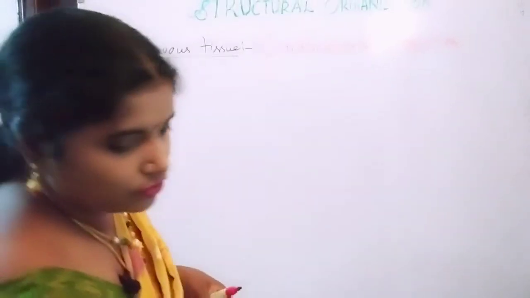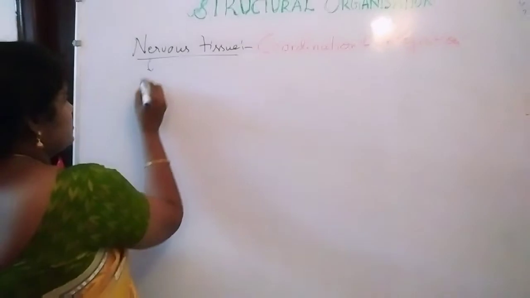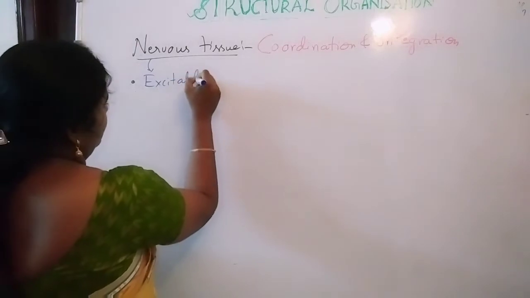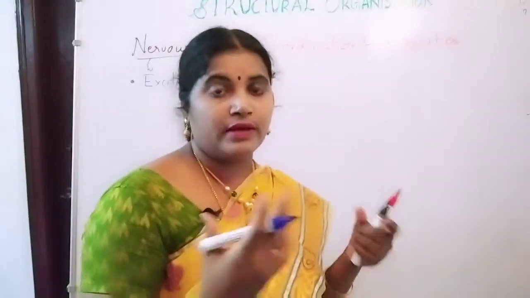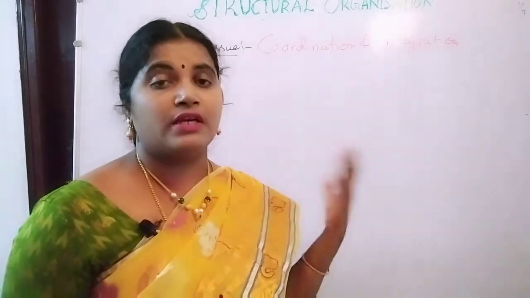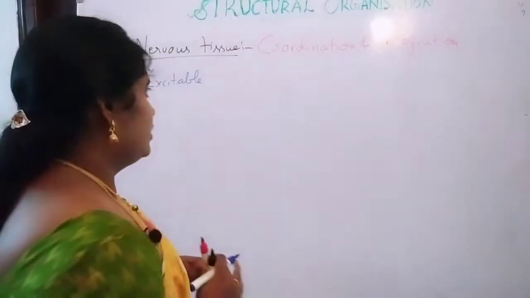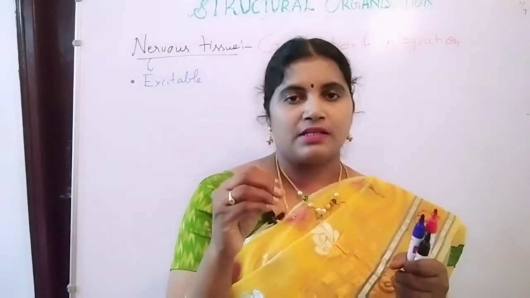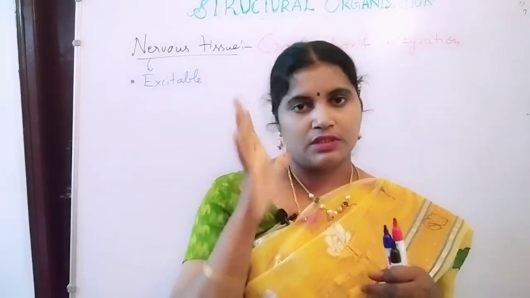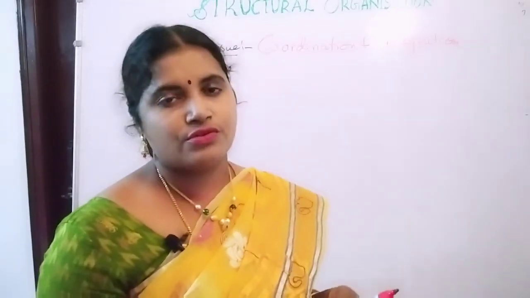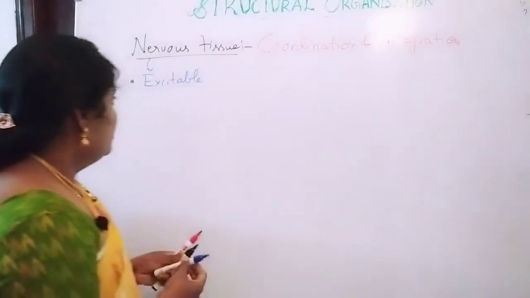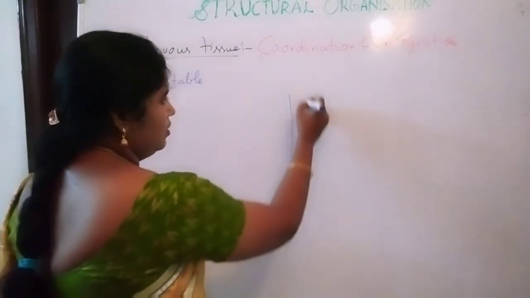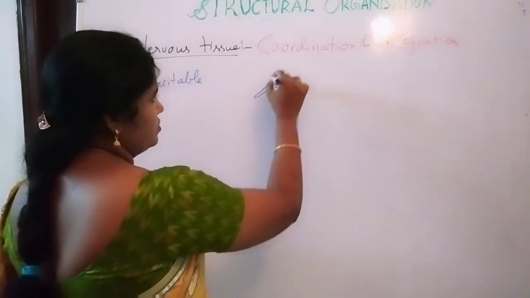So under the nervous tissue, mainly nerves are excitable cells. Always they are going to excite. Within a short period of time we can give the responses with the help of the neurons only. So in this nervous tissue, maximum neurons are concentrated in the anterior portion, that is brain. So brain is giving the instructions to the body to perform its functions. Next, in the nervous tissues, if you see the neuron, it is completely made up of neurons.